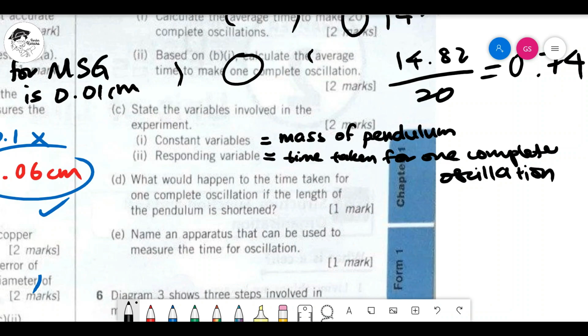Okay, done. D. What will happen to the time taken for one complete oscillation if the length of the pendulum is shortened?